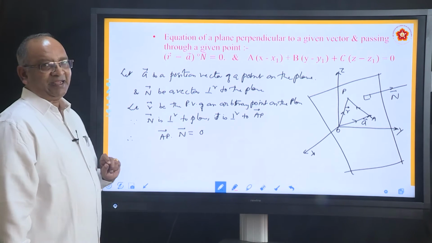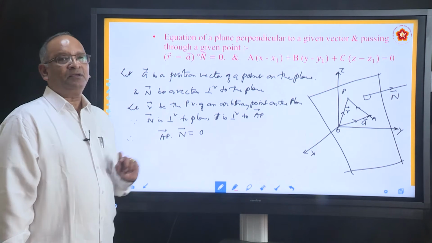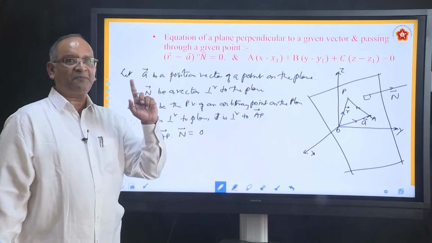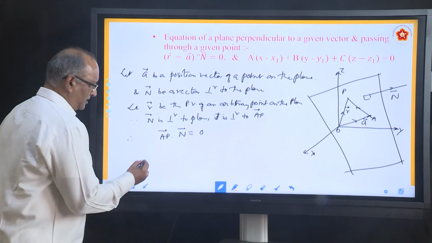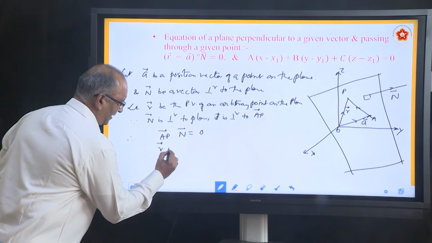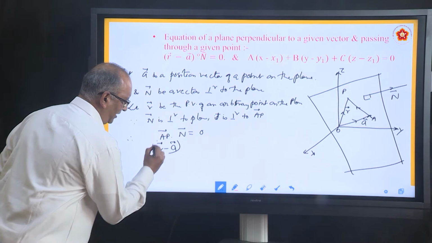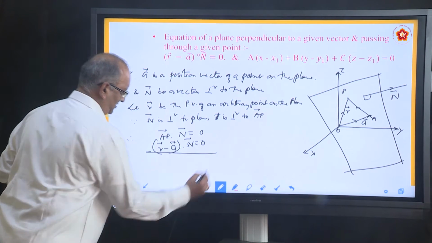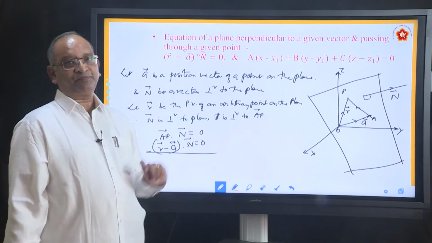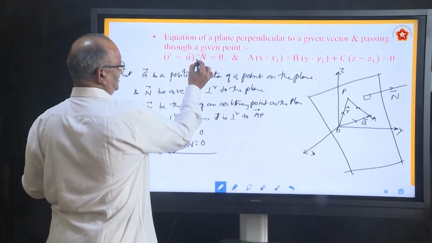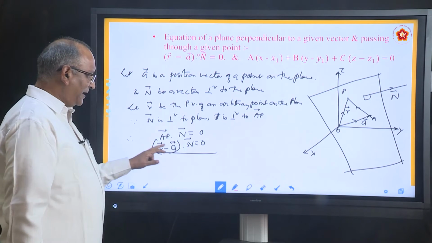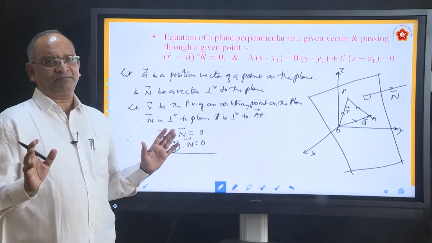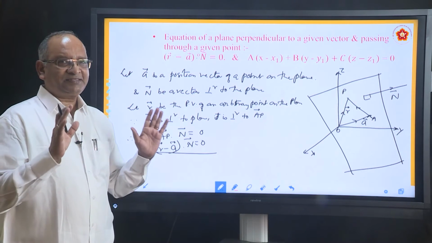Now, write the vector AP. How do you write vector AP? Position vector of P minus position vector of A. What is the position vector of P? It is R. So, we say (R minus A) dot N equals 0. This is the equation we were asked to derive. Very simple derivation. Only you have to understand the terms.